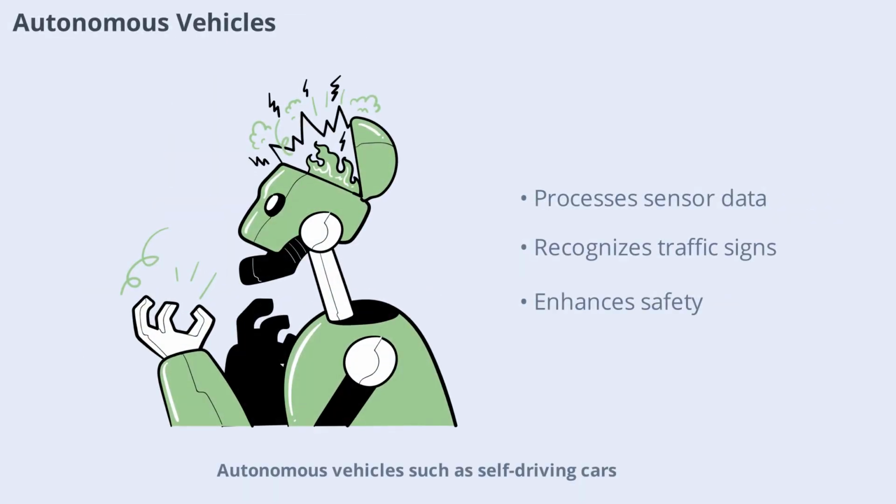Autonomous vehicles, such as self-driving cars, rely heavily on narrow AI and machine learning. These systems process data from sensors, cameras, and GPS to navigate roads and avoid obstacles. Machine learning algorithms help vehicles recognize traffic signs, pedestrians, and other vehicles, making real-time decisions to ensure safety. While fully autonomous vehicles are still in development, narrow AI is already enhancing driver assistance systems.